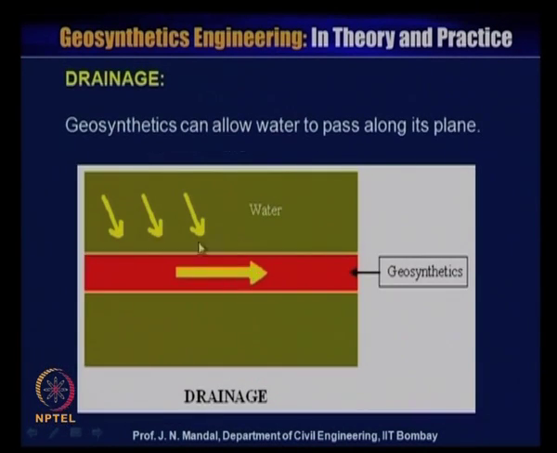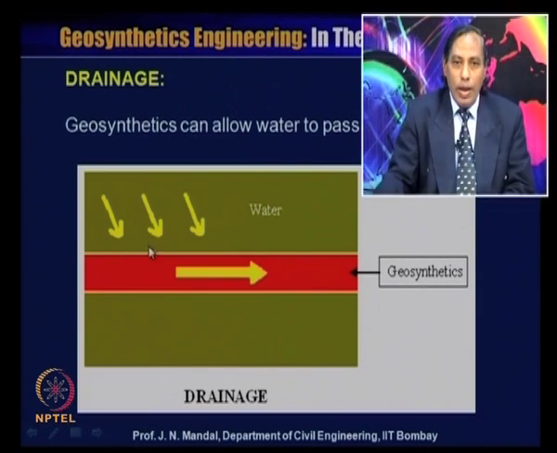Next is drainage. You can see this is the geosynthetic material, and when water or liquid passes along the plane of the geosynthetic material, it is called drainage. What we have to determine for drainage is transmissivity, in geosynthetic terms.